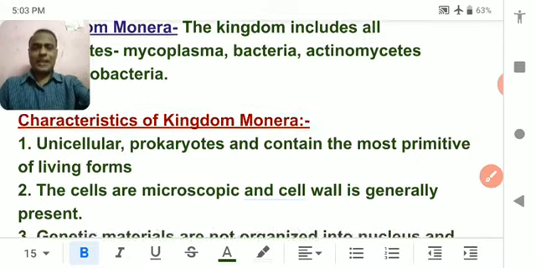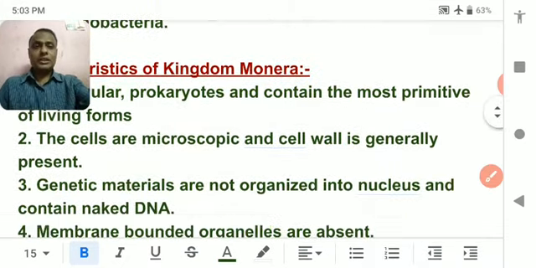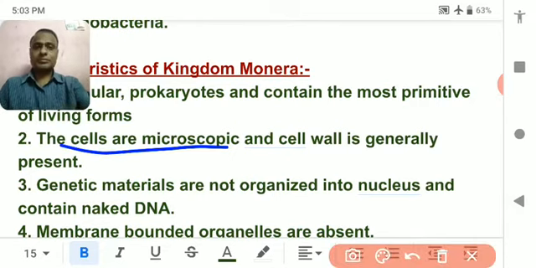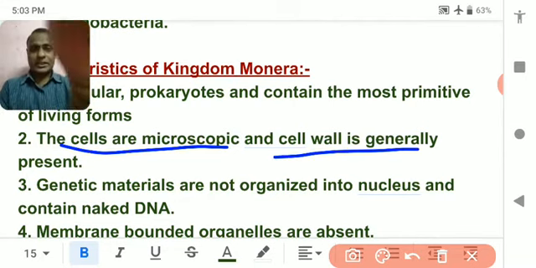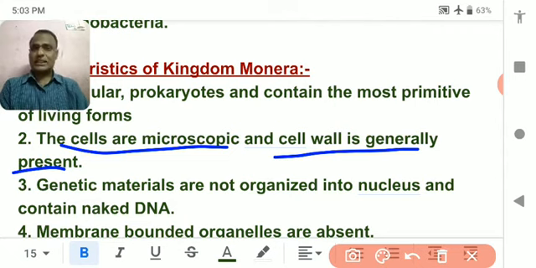They are very simple organisms. The cells are microscopic, meaning they can only be observed under the compound microscope. The cell wall is generally present, but in mycoplasma the cell wall is absent. Remember this. It can be asked, name a member of Monera which has no cell wall.